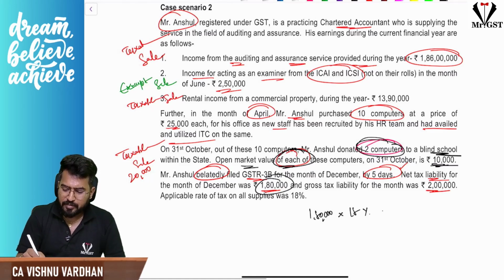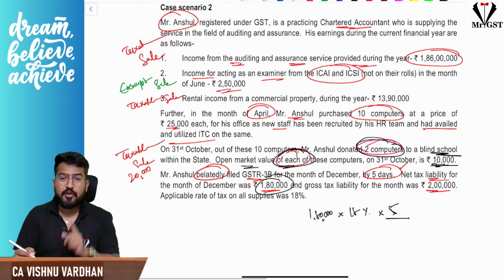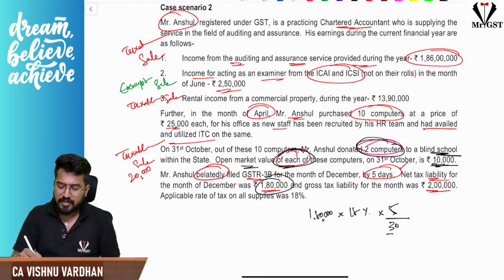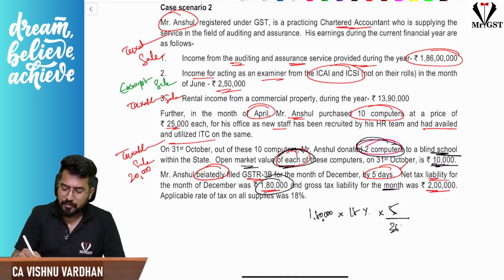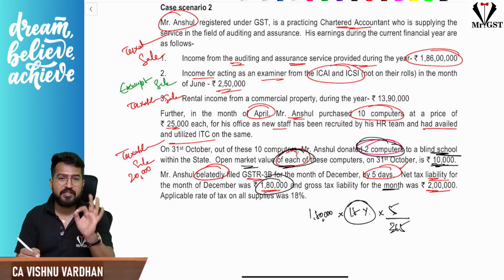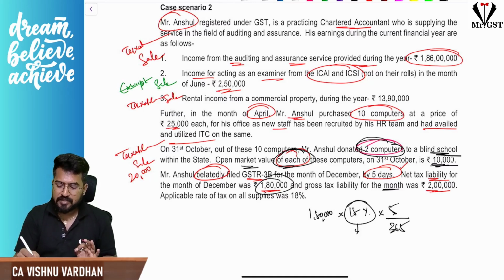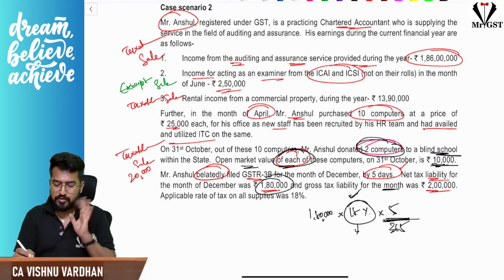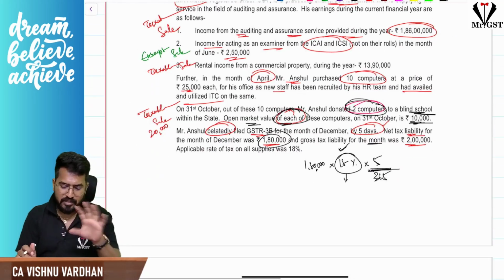When you are calculating the interest at 18%, one mistake we may make is 5 divided by 30. We may feel this is month-wise, so we may do it that way. Please understand, this is one mistake you might commit. So it is 5 divided by 365. Because you are putting 18% per annum interest, when you are putting yearly interest it should be by 365. If you are putting monthly interest, you should put 30 there. So please be careful with that. That is the key point here.